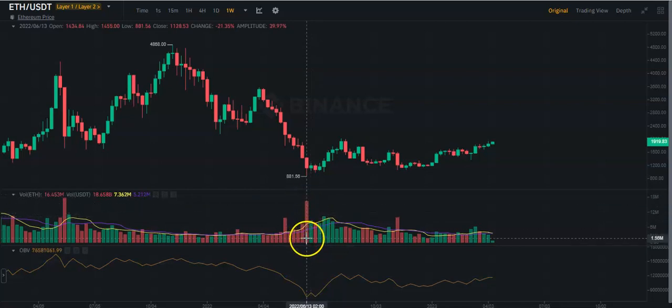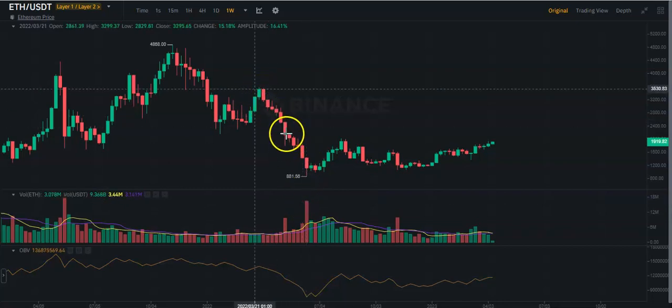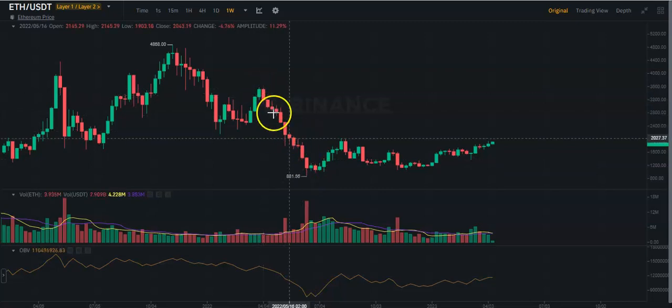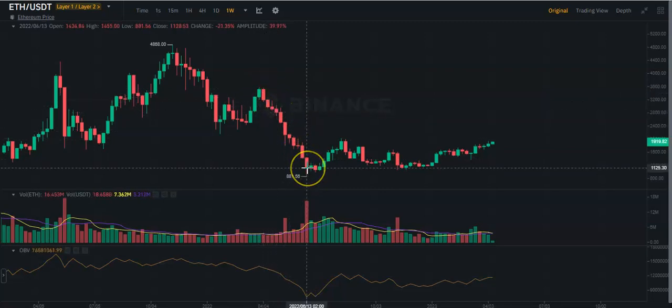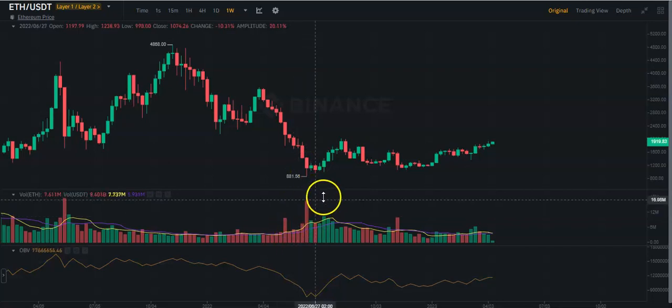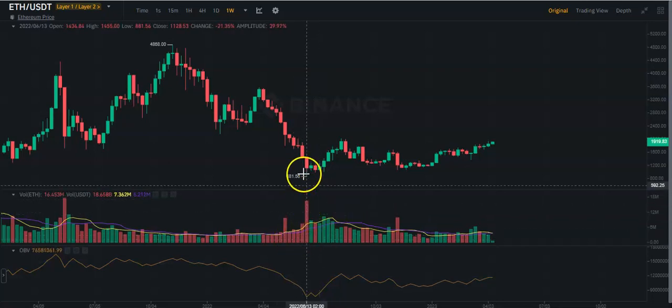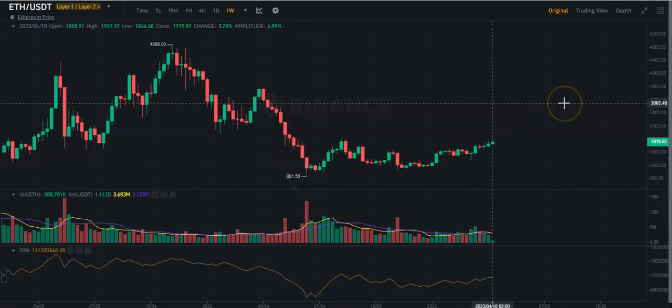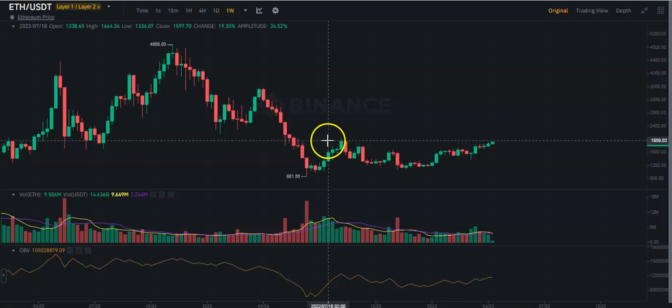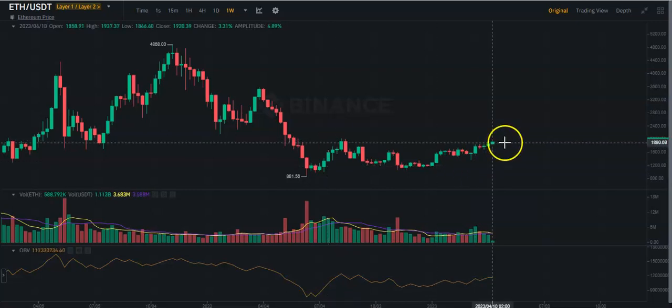Again, the same game that we have been explaining. At the end of a very strong bearish movement with a huge series of red candles, we have seen huge volumes here. That's a huge support, and that means our idea is that once breaking above this area here, we see a huge resistance at the 2,000 US dollar, which will be quite strong for Ethereum. We also expect some movement downward from here.